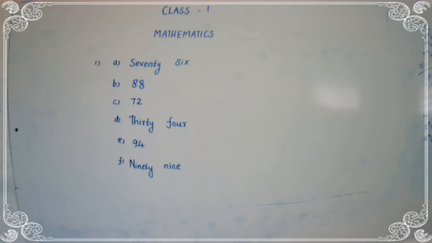E question. We have to write the number 94 in words. Then the last one, F, 99. What is the spelling for 99? Ninety, 90. Nine, 99. Is that right, children?